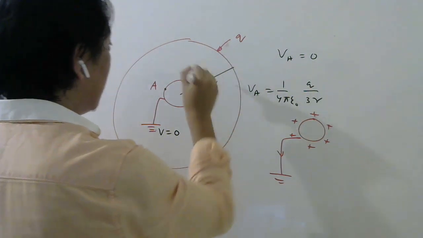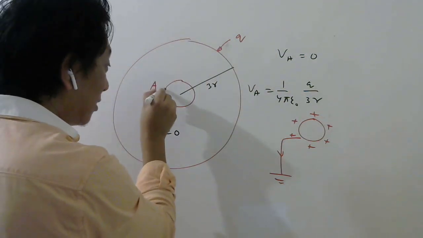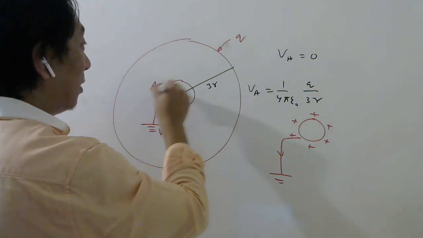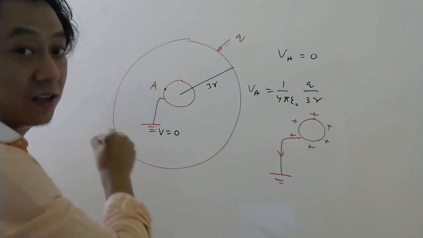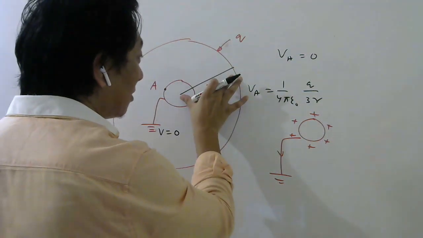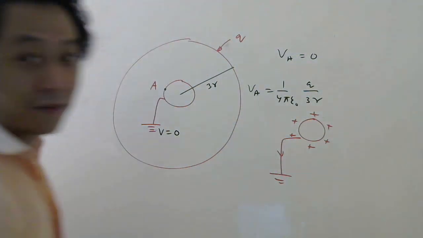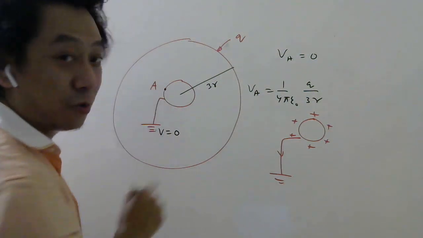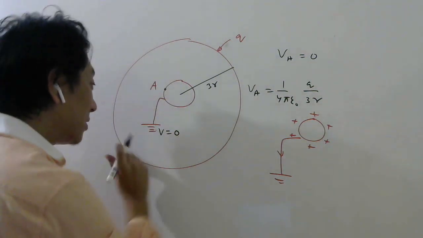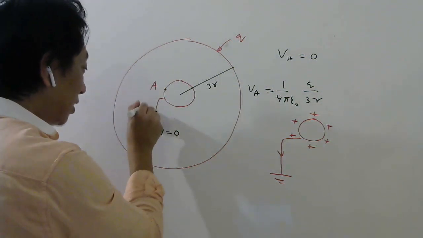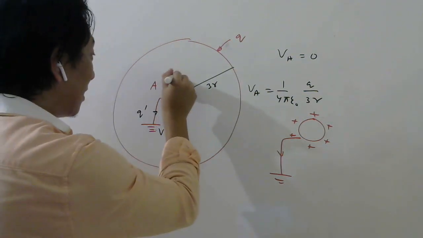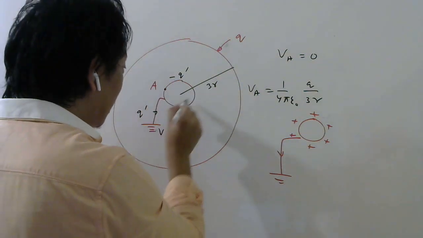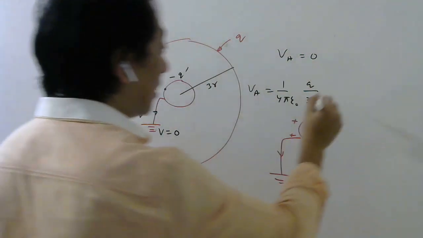Yes or no? Potential due to this shell at this point, which is inside the shell, will be the same as on the surface of the shell. And on the surface of the shell, we use the radius of the shell. So this is not 0, but it has to be 0. The only way nature will allow this point to have 0 volt is by allowing some charges to go down. If some charges go down from this conductor, then this conductor will acquire negative charge. Now the potential here will be due to this negative charge and due to this positive charge.